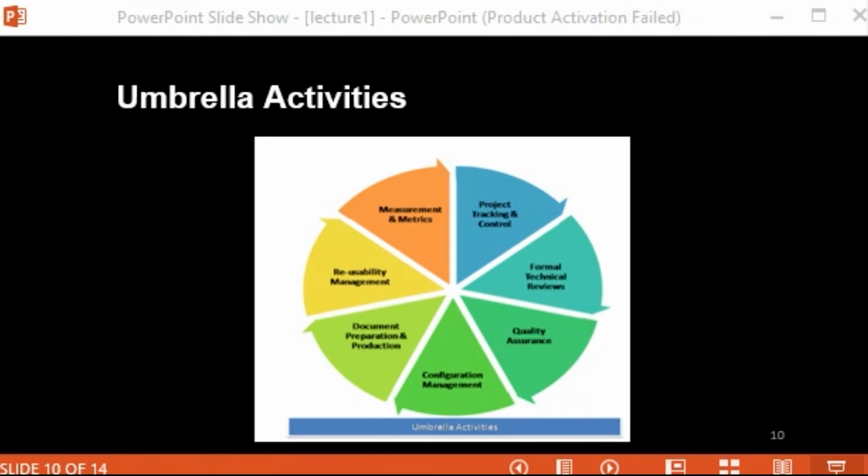Then comes software configuration management, or SCM. It is a set of activities designed to control change by identifying the work products that are likely to change, establishing the relationships among those different activities, and defining different mechanisms for managing different versions of your work products.